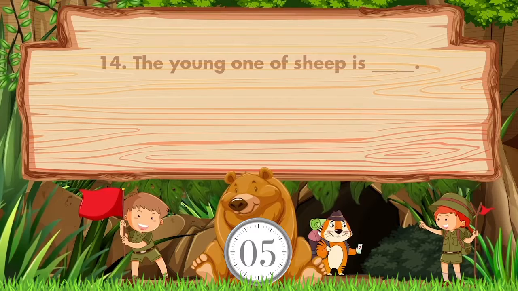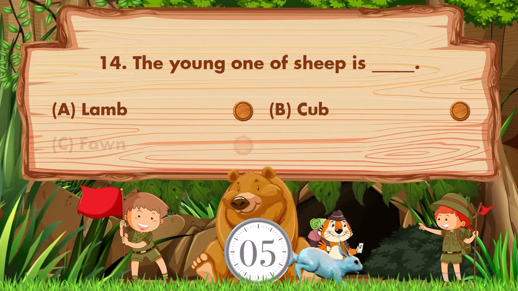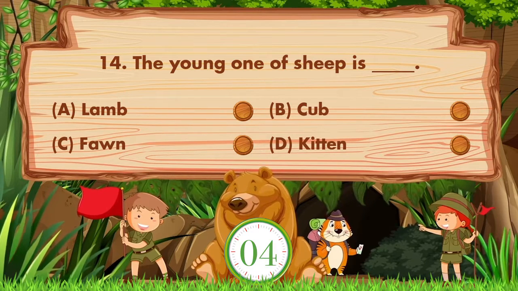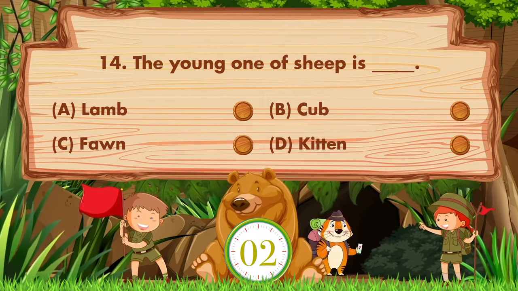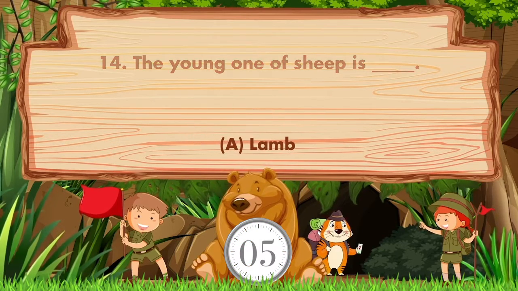The young one of sheep is blank. Option is A. Lamb, B. Cub, C. Fawn, D. Kitten. Answer is option A. Lamb.